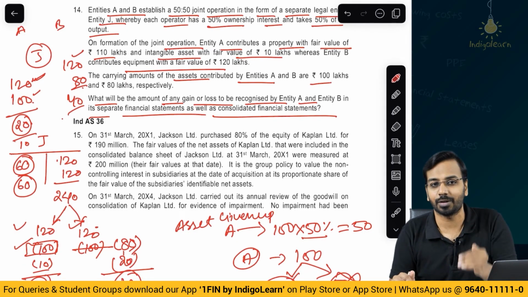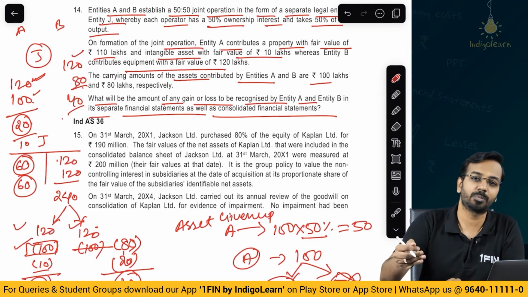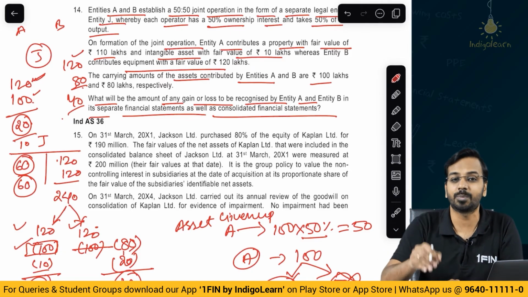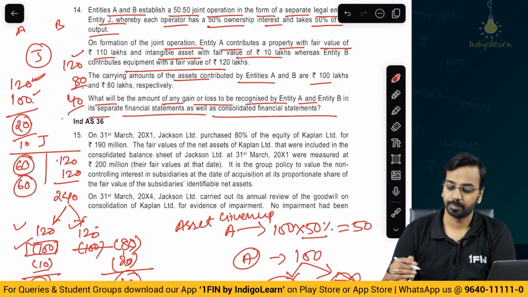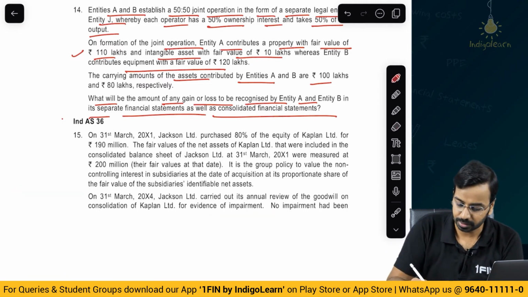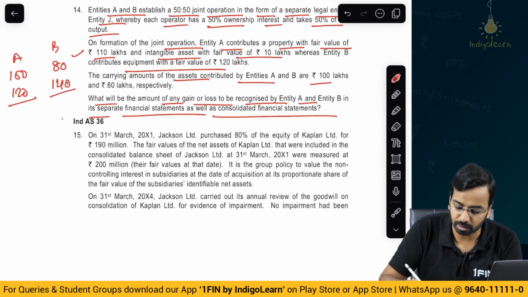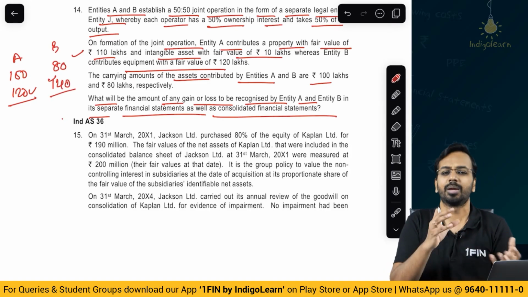So, from A's point of view, A is passing an entry for investment in joint operation, and in the same way B is also passing an entry for investment in joint operation. Now, if I change this example slightly, say the carrying amount is 100 and fair value is 120 for A, and the carrying amount is 80 and fair value is 140 for B. They contribute in different proportions, maybe that is the arrangement.